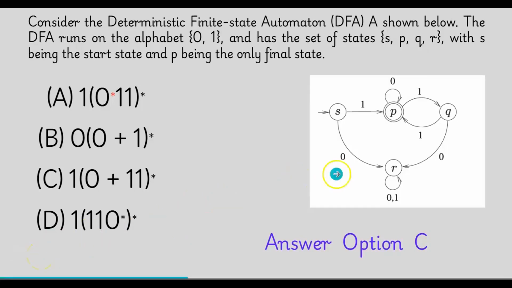You may have a doubt why we have ruled out the state Q to R. That is because once you reach R, you cannot reach the final state. So these two transitions need not be considered.